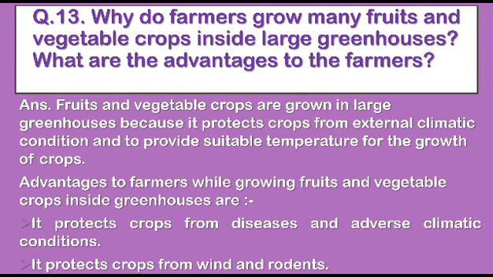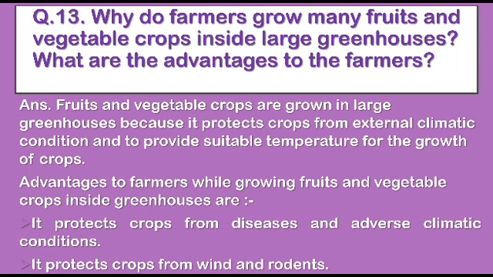This question is a long answer type question, and the question is: why do farmers grow many fruits and vegetable crops inside large greenhouses? What are the advantages to the farmers? The answer will be: fruits and vegetable crops are grown in large greenhouses because it protects crops from external climatic conditions and provides suitable temperature for the growth of crops.